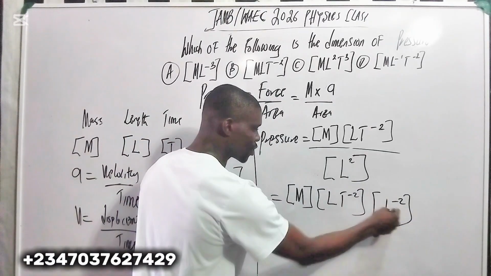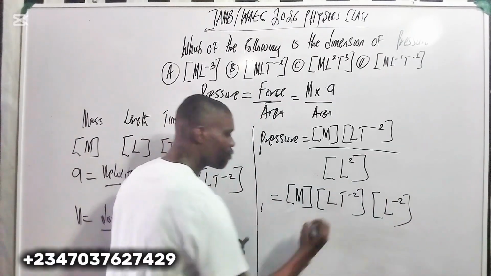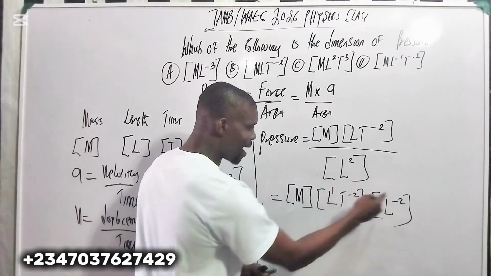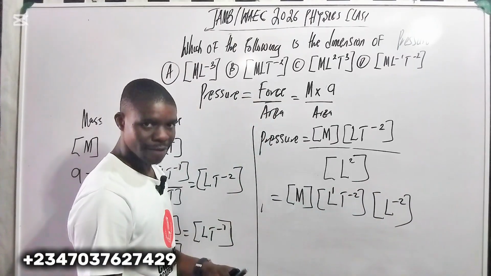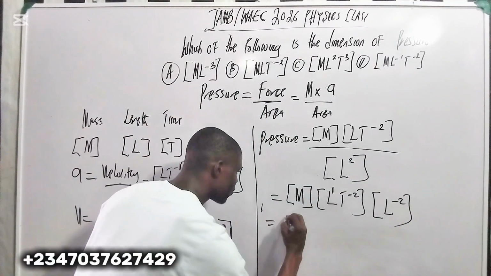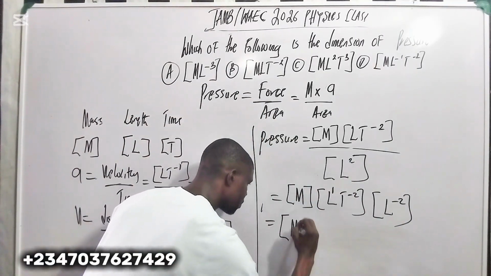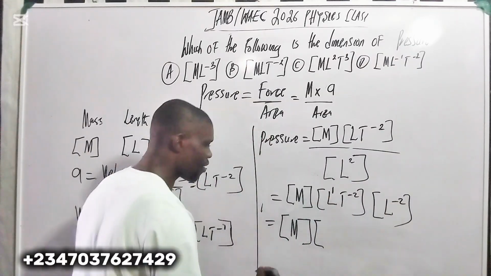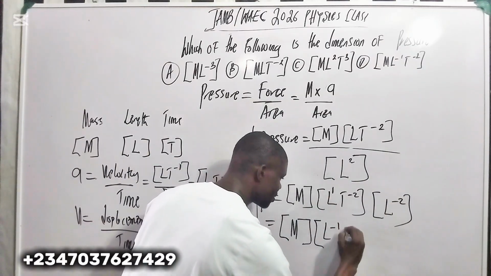So you now combine this one. Remember here we have 1, right? So 1 minus 2 is minus 1. So here we have minus 1.